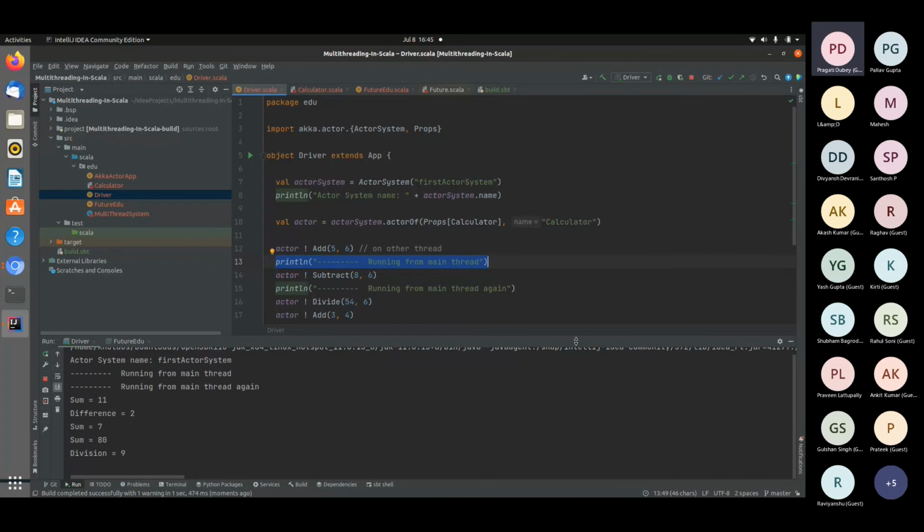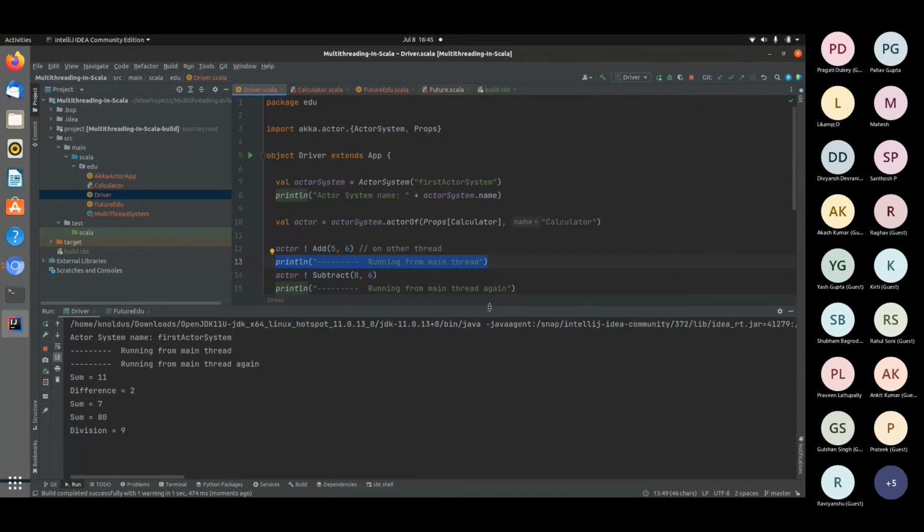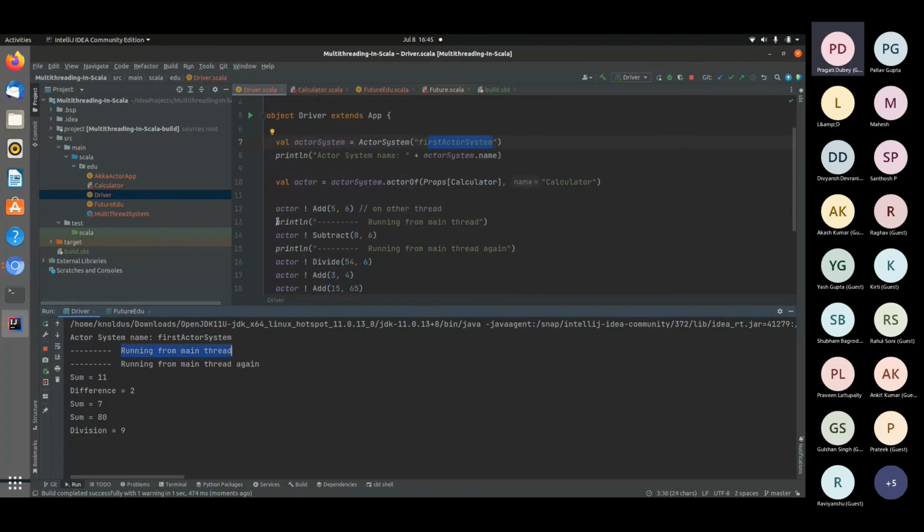Oh, you can see that. Let me expand it a bit. Yes. So firstly, the name of the actor system prints that we have provided in here. Then we can see that it is running from the main thread. That's the logger we have put in, and then it is again running from the main thread. Instead of executing these computations first, it is running the main thread computation. So that specifies that the messages we are trying to tell the actor are executed on threads other than the main thread. Now we can see that we have called the add method here.